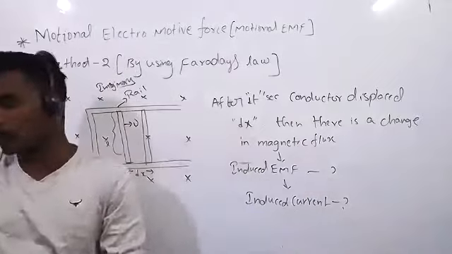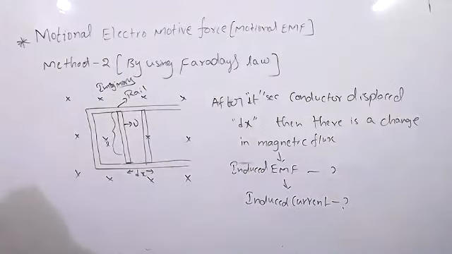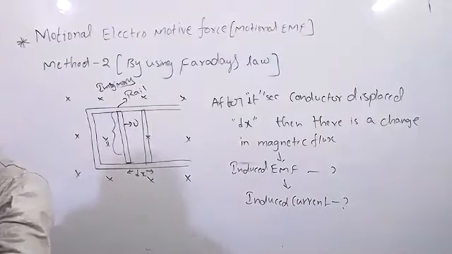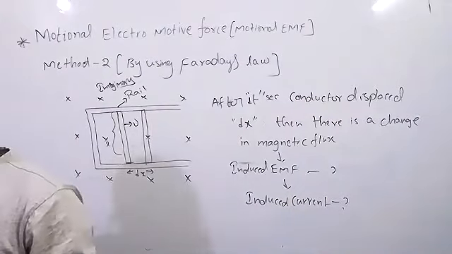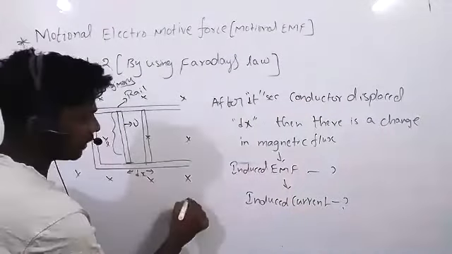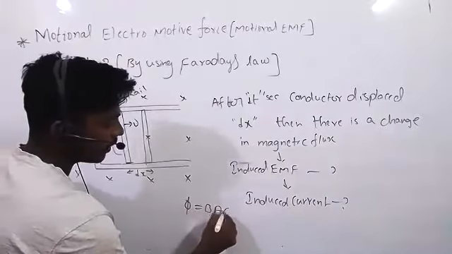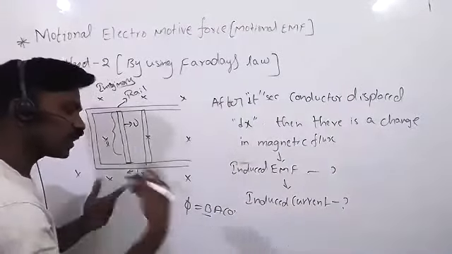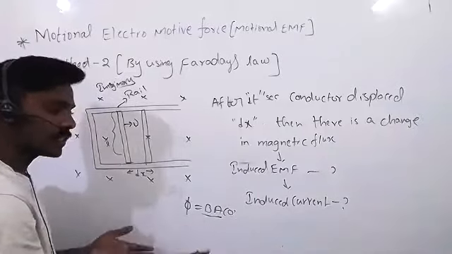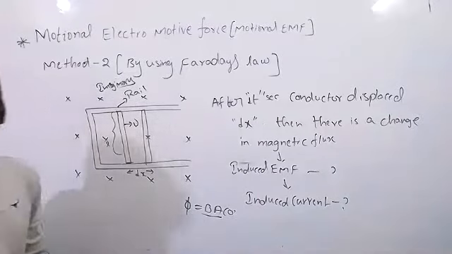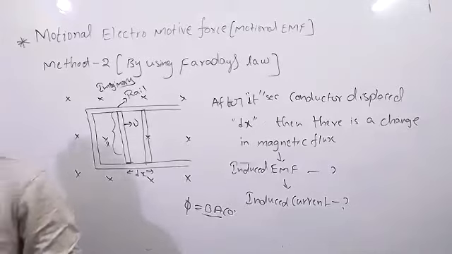How much, that we have to calculate. So, sir, with change in area, the flux changes. Obviously, flux equals BA cos theta. Now if magnetic field changes, flux changes; if area changes, flux changes. Yes, sir. Actually, I forgot the formula.